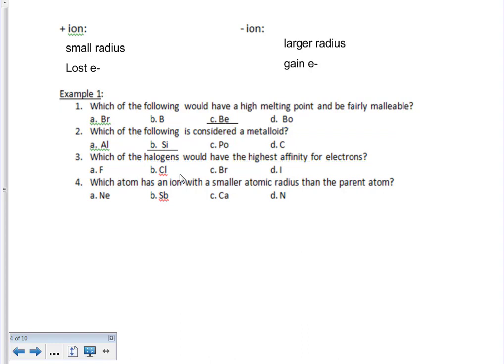our metalloid. Which of the halogens would have the highest electron affinity, so highest electronegativity? We talked about this a little bit earlier, but using Table S, you can actually find the numerical values of these, or you could use your trends. So if we're using our trends, we know electronegativity increases as you go up and to the right. So which of these is the highest up and to the right? We know it is going to be that of fluorine.